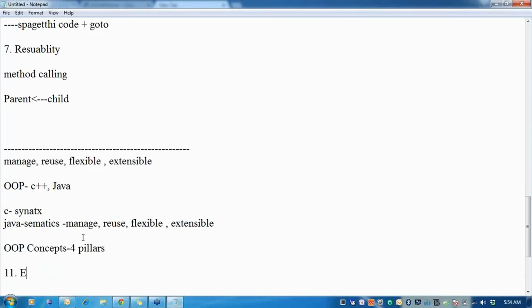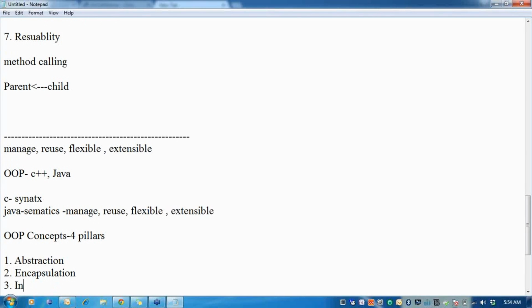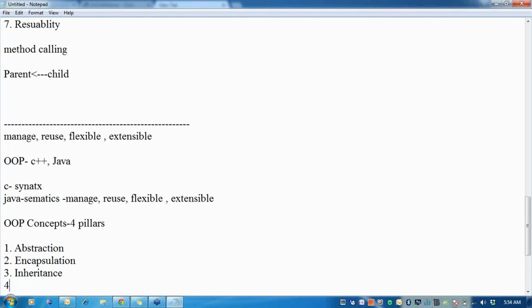So I can say: 1, abstraction; 2, encapsulation; 3, inheritance; 4, polymorphism.